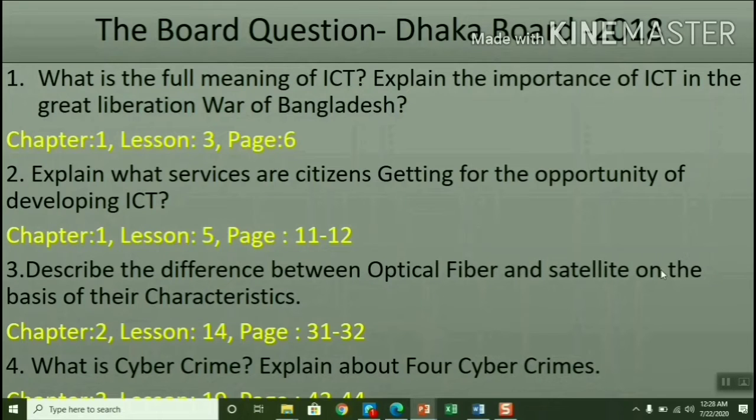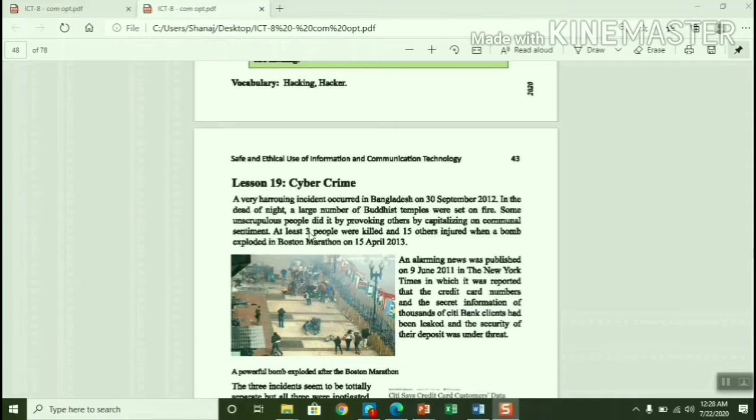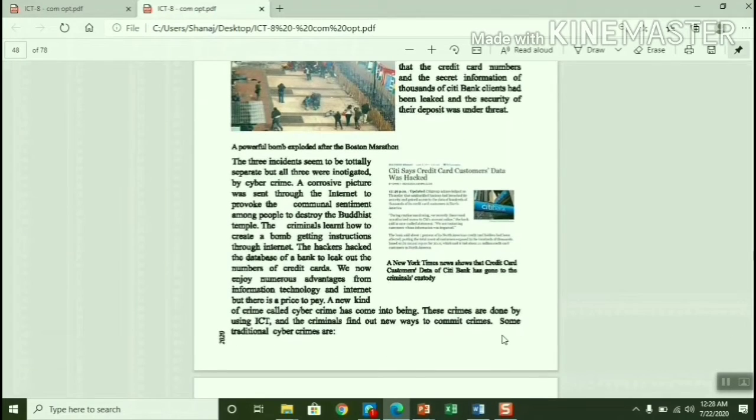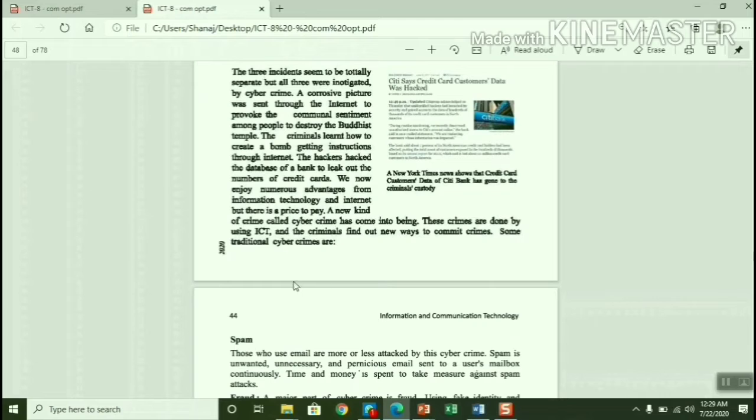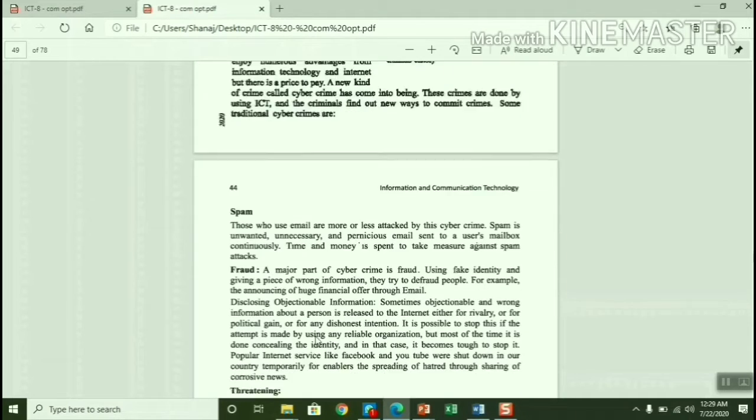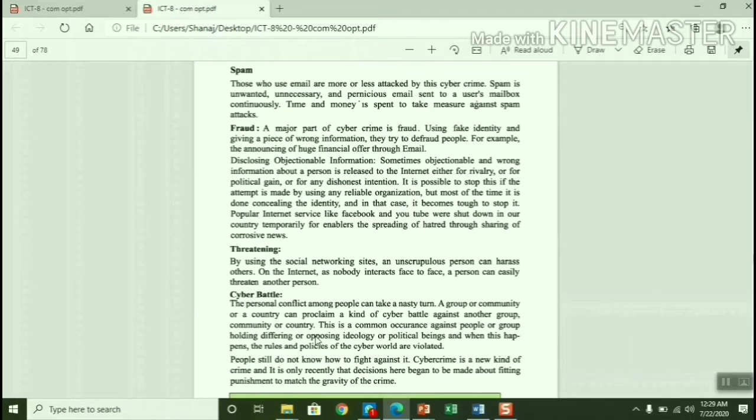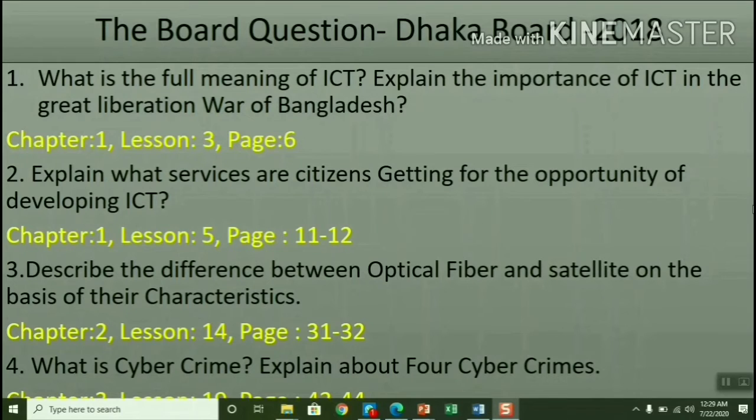What is cybercrime? Explain about cybercrime. About four cybercrimes. So here it is cybercrime. So what will you write? You need to write the stories here. From here you will write the definition in the introduction para, and then there is spam, fraud, and also one point that is hidden, that means that is not bolded: disclosing objectionable information, threatening, cyber battle. So you will write only four: spam, fraud, threatening, and cyber battle. If you could write, you will get 4, 5 out of 5 easily, no doubt. Then next one is